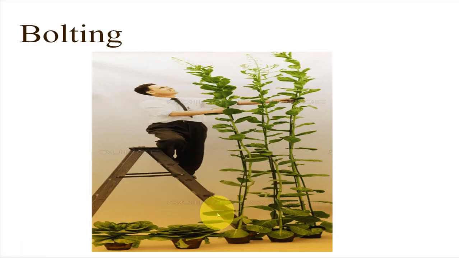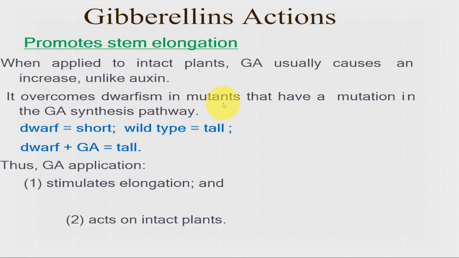You can see in this slide, this is a rosette plant. Application of gibberellins causes hyperelongation. These are the plants after application of gibberellic acid. Gibberellins, as I told you, promote stem elongation when applied to intact plants. That means it shows its effect when intact plants are sprayed with gibberellic acid.